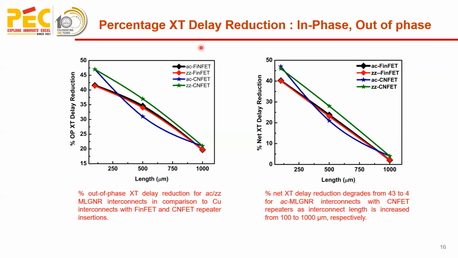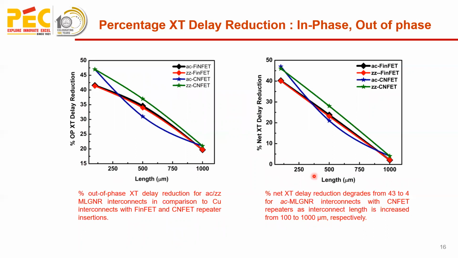Further, the percentage crosstalk delay reduction for in-phase and out-of-phase analysis is carried out, where the interconnect length is varied from 100 to 1000 micron meter, and here it is observed that the percentage out-of-phase crosstalk delay reduction varies from almost 50% to nearly 20%, or we can say in fact it will be like 12, below 20%.